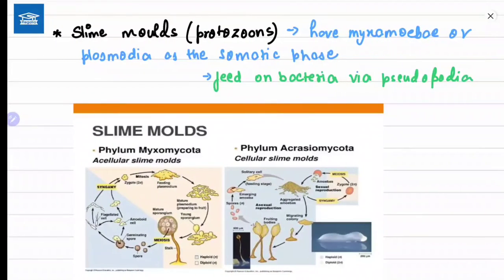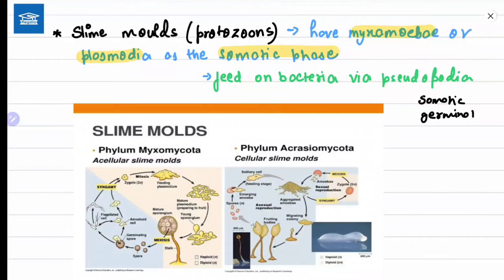Now, some other points related to nutrition are the slime molds. Slime molds are basically protozoans, and slime molds have myxamoebae or plasmodia as the somatic phase. There are two types of phases: one is the somatic phase, and one is the germinal phase.